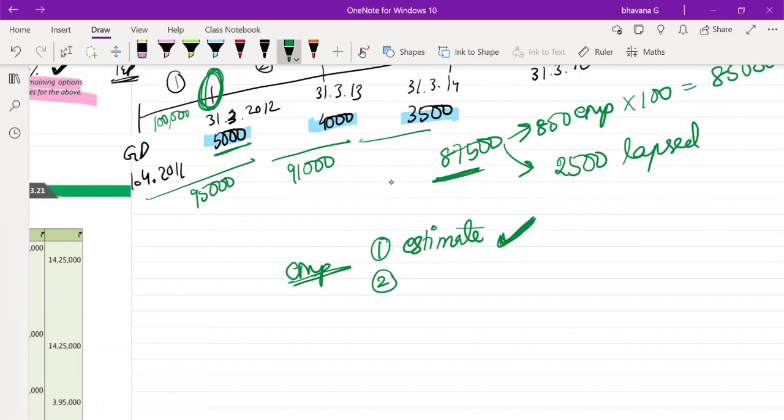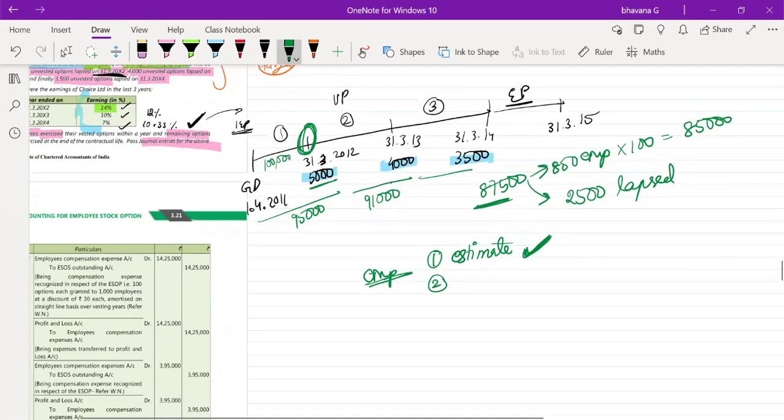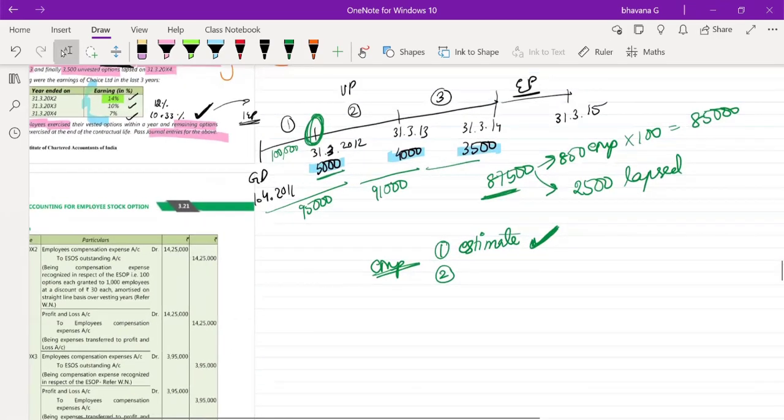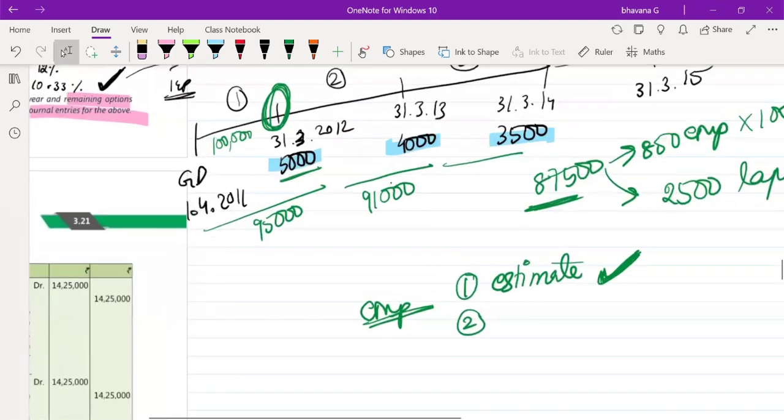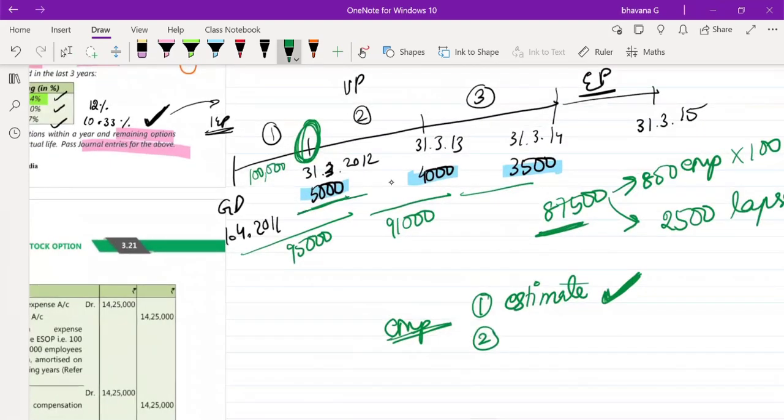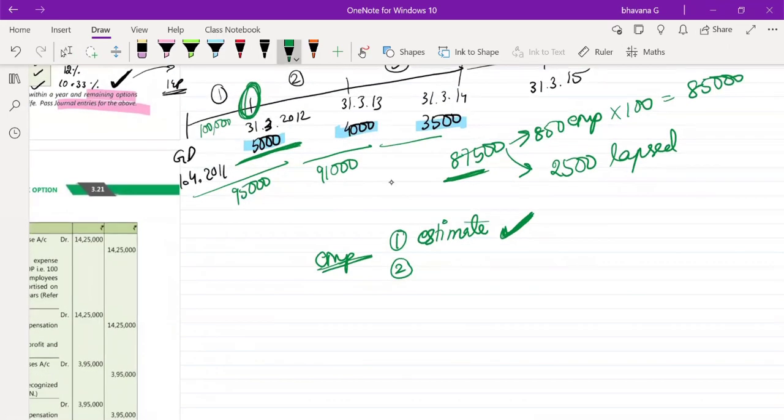Point number 2, if they have told you that this many options have unvested already, and you know it by the year end, then take those unvested options also into consideration. These are the two things; if you remember them, you will be able to solve all the questions. Okay.